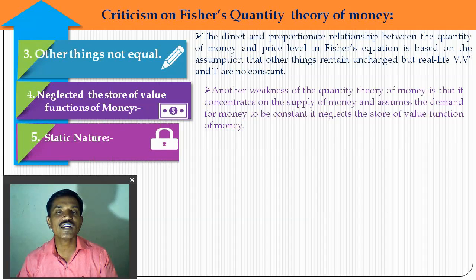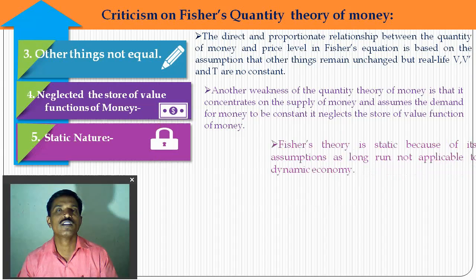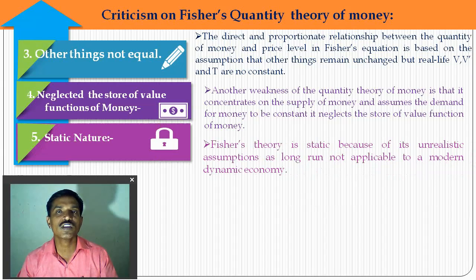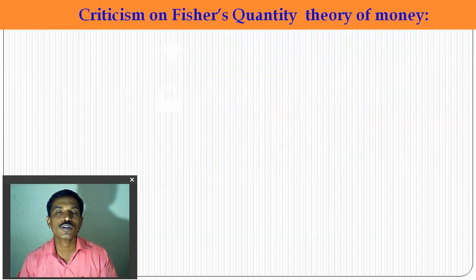The next is the static nature. This theory is static in nature. When other things are constant, P is constant, T is constant, and P is a passive factor. So many things are held constant. So Fisher's theory is static because of its unrealistic assumptions, according to economists.